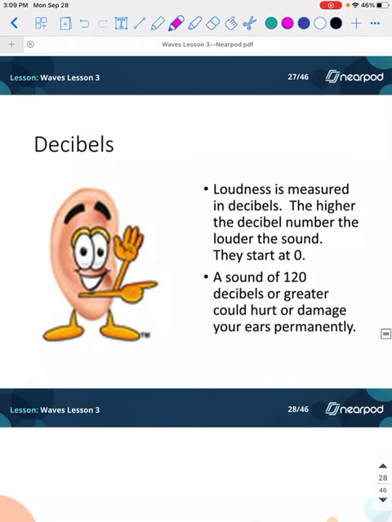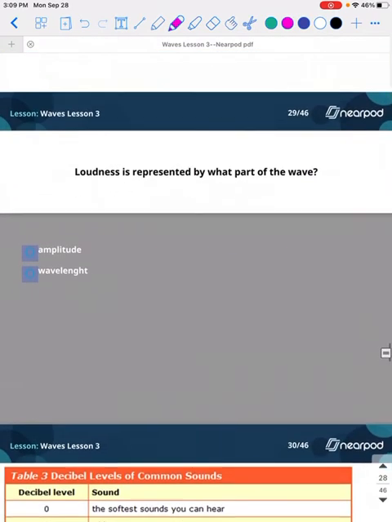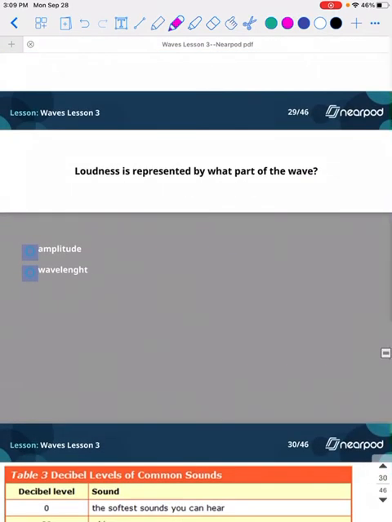Decibels. Loudness is measured in decibels. So decibels is just the unit for loudness, pretty much. We're not really going to test you too much on this. Just understand that loudness and decibels are related, and you should be good for that. So, loudness is represented by what part of the wave? That is going to be your amplitude. Amplitude is going to give you loudness. That tells you how loud something is.